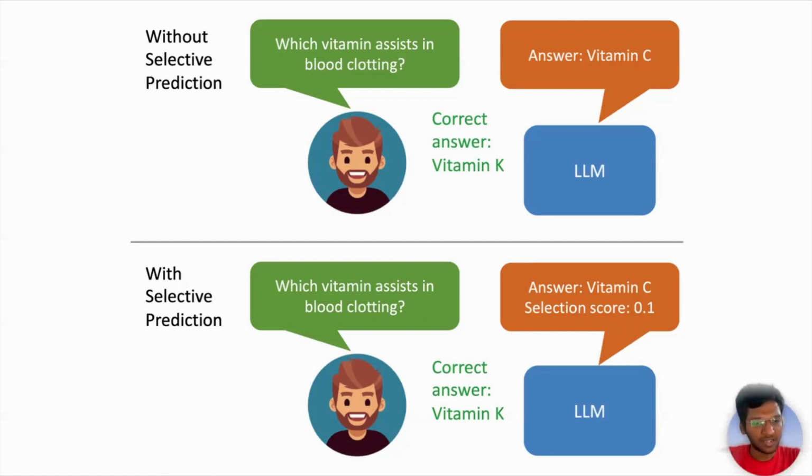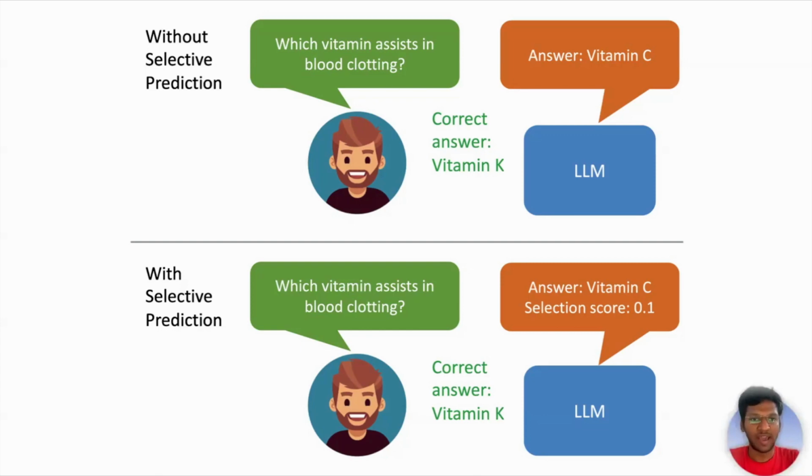If selective prediction comes into the picture, the answer will be vitamin C, but the score is 0.1. With this, the user could easily identify that the answer which came out of that LLM is totally a false output. So this Aspire framework could be integrated with any LLM, so that at the end of the day, this could also make a benchmarking system in future.